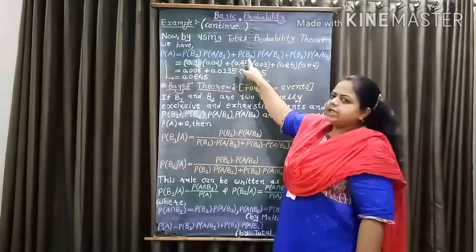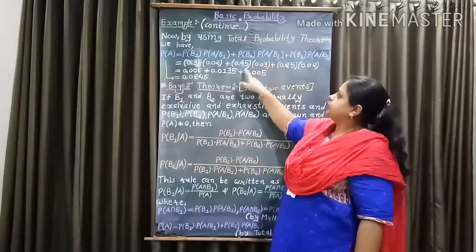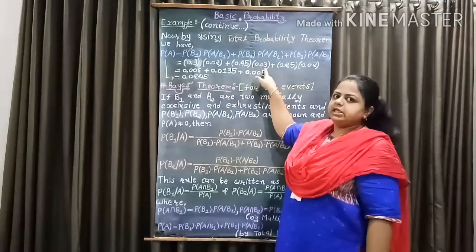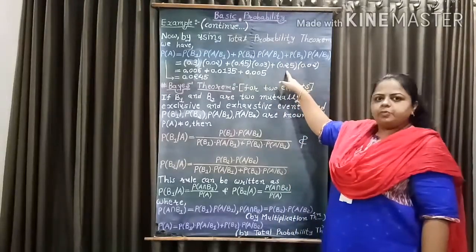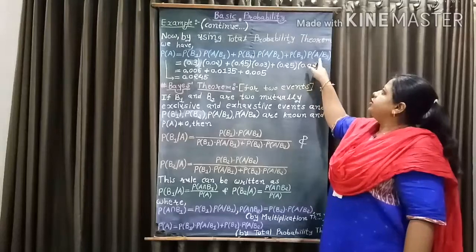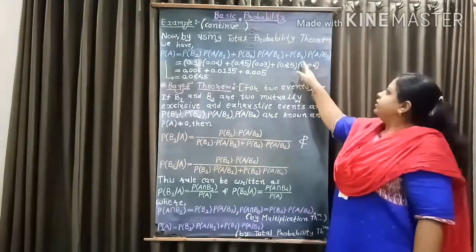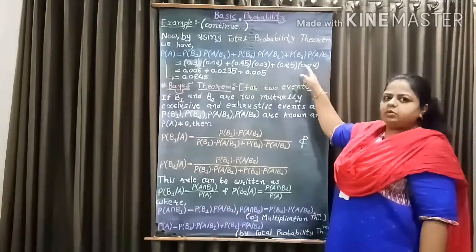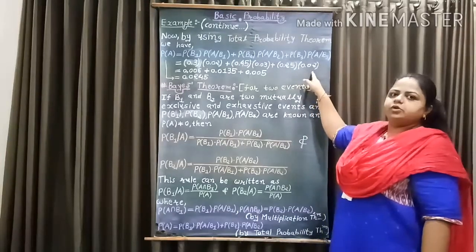Therefore, probability of B2 into probability of A given B2 equal to 0.45 into 0.03. We have given probability of B3 equal to 0.25, probability of A given B3 equal to 0.02. So probability of B3 into probability of A given B3 equal to 0.25 into 0.02.